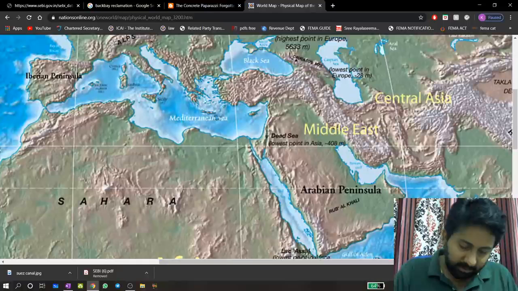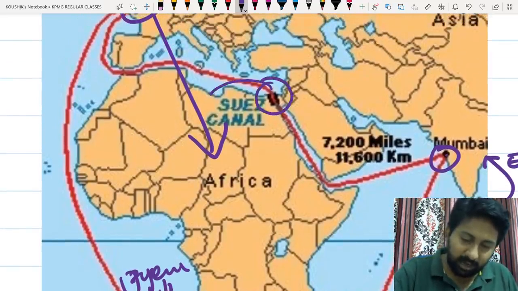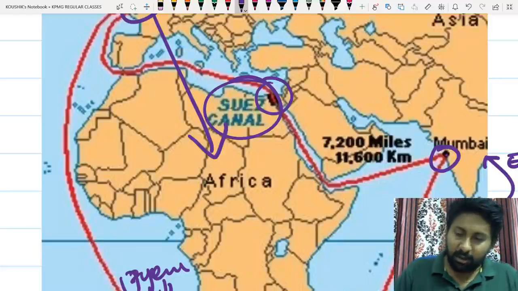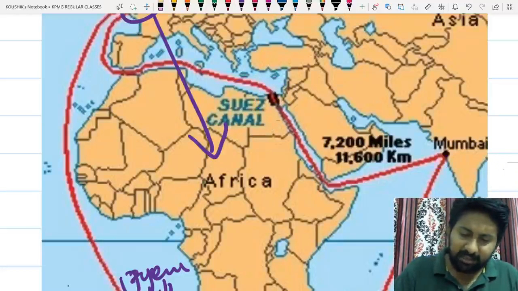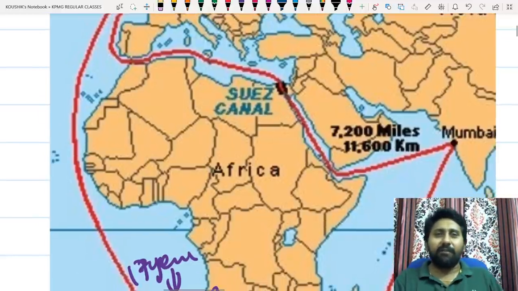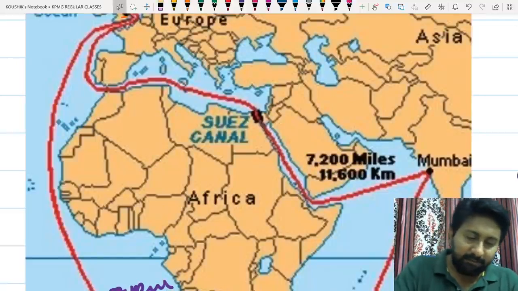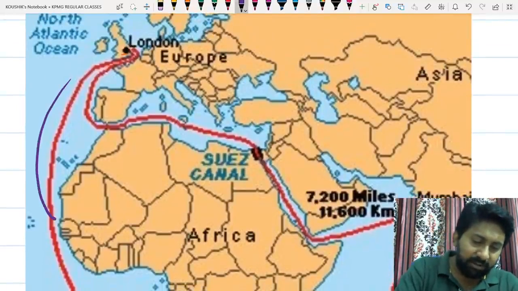Where is the route? Let me show you on the paper. So this is called the Suez Canal. You can see here, Suez Canal. Sir, what is this Suez Canal? I think everyone might have heard this word in our early childhood when having a map pointing. Suez Canal is very important because when you have a journey from Europe, you have to come all the way around like this.